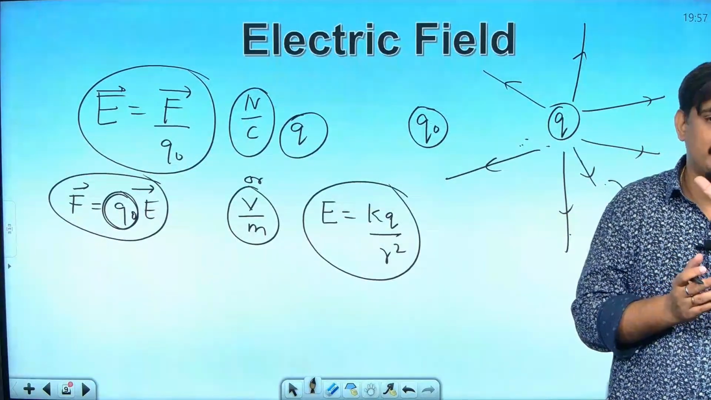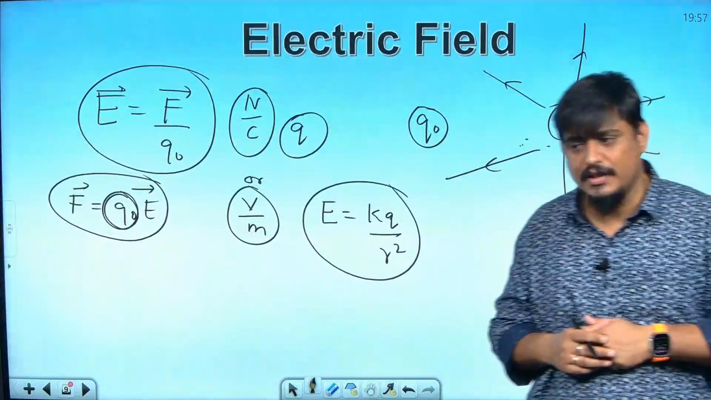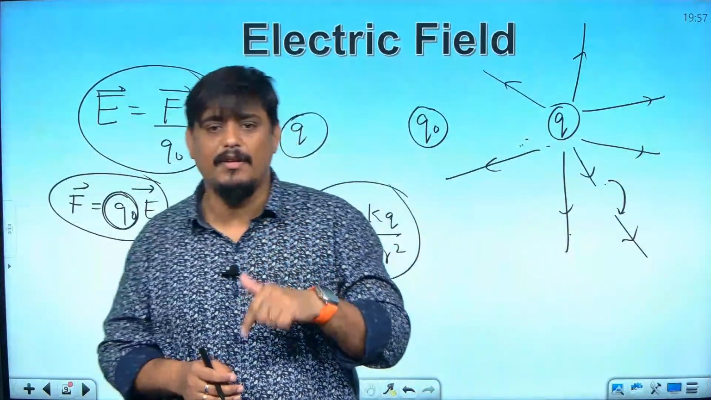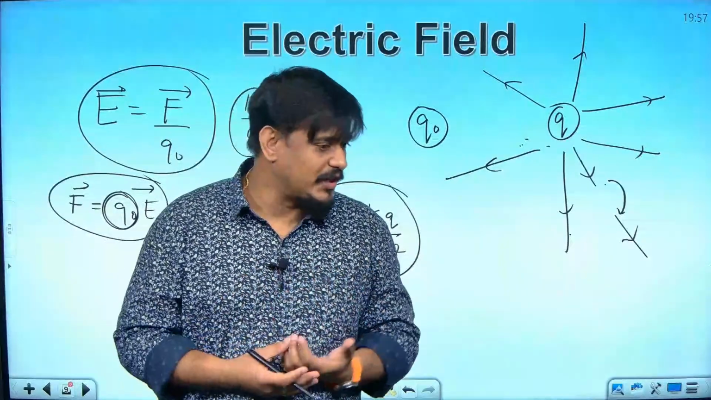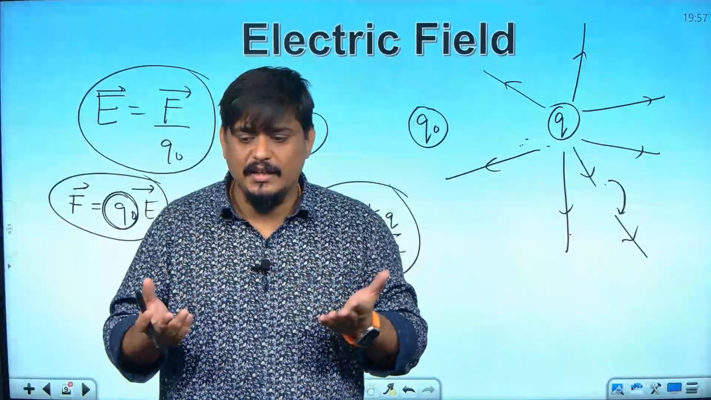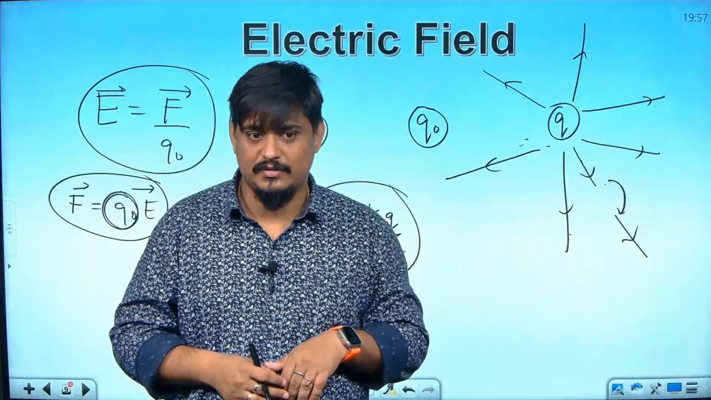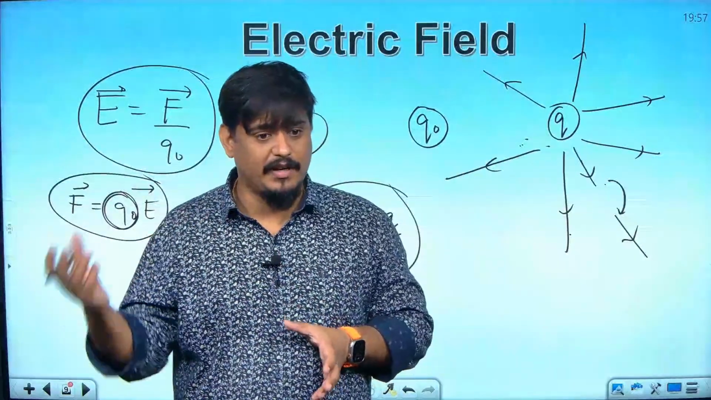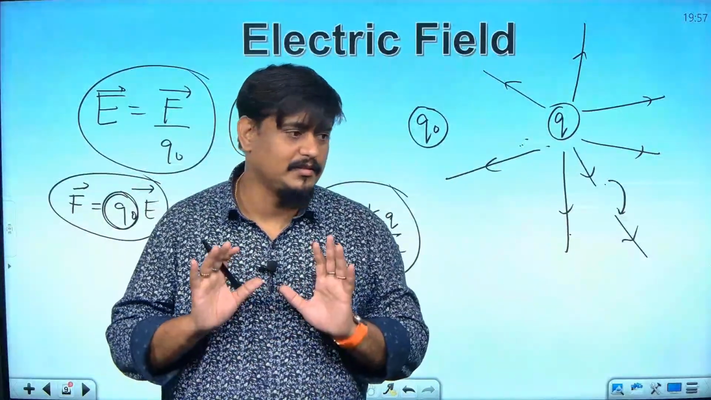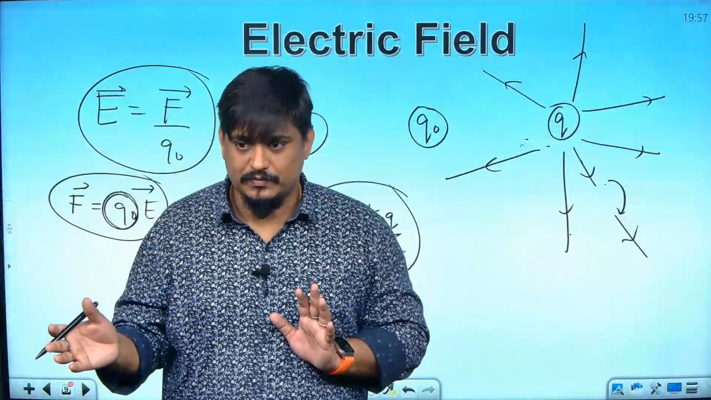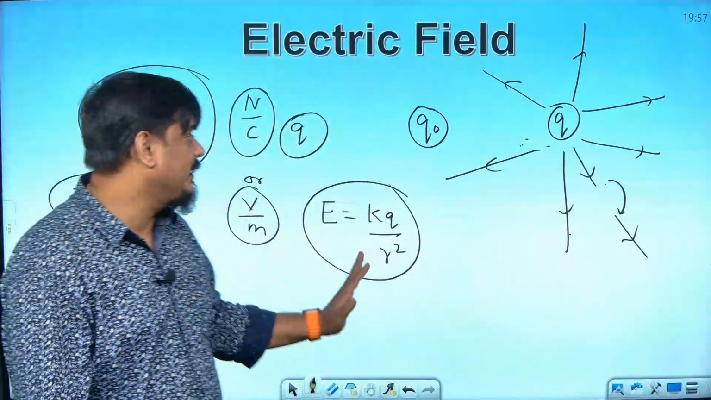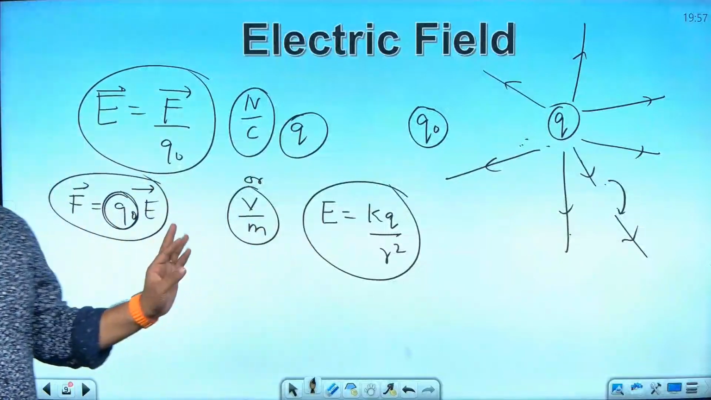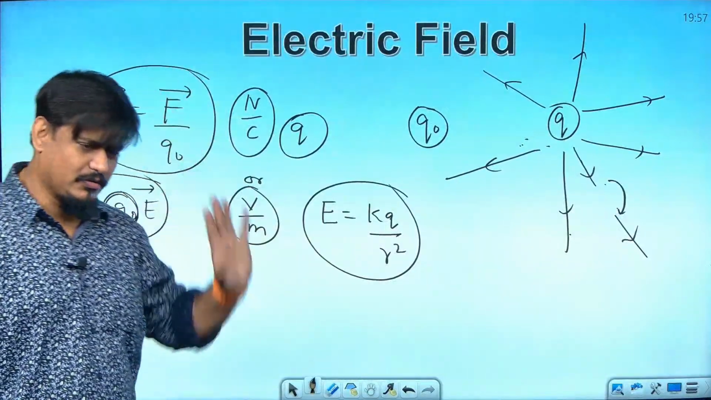If I say 10 Coulomb charge 1 meter away, how much electric field? 10 K by 1 square. 10 Coulomb charge 5 meter away, 10 K by 25. 10 Coulomb charge 10 meter away, 10 K by 100 Newton per Coulomb, right? This formula helps you to find the electric field due to a point charge, and is very similar to Coulomb's law.